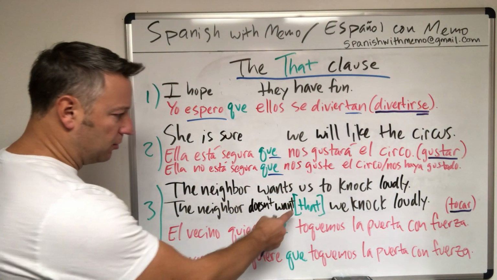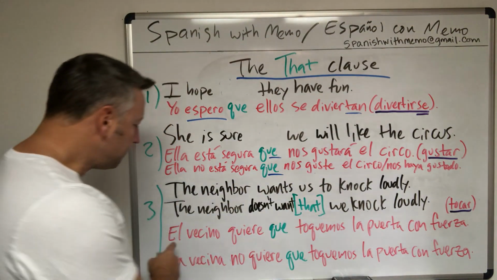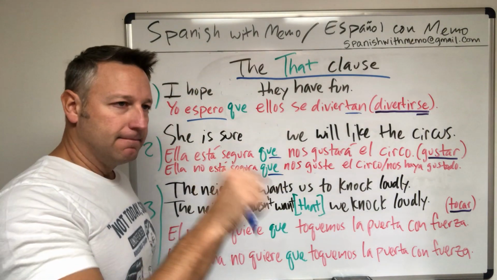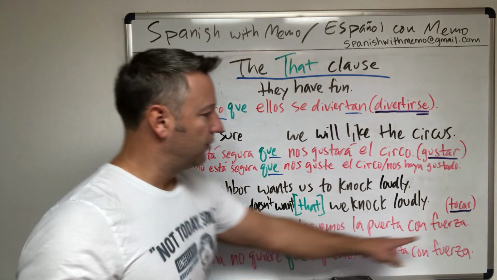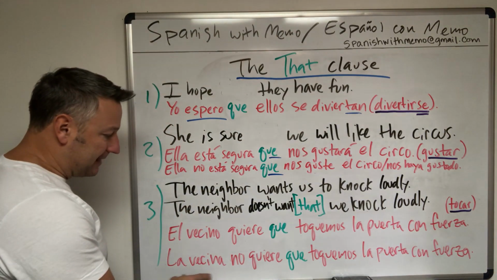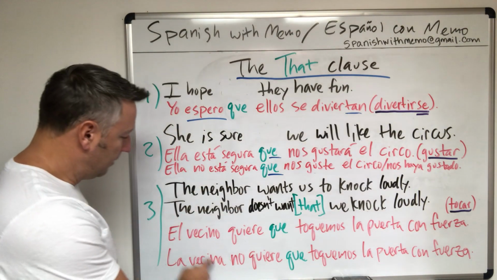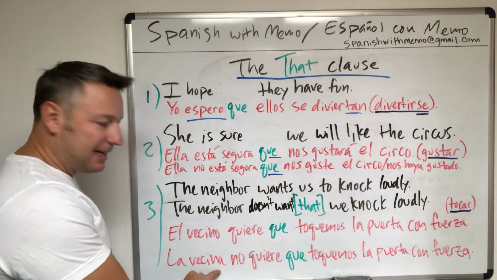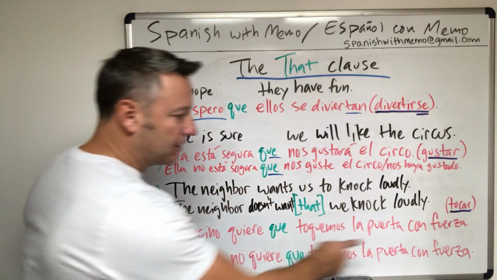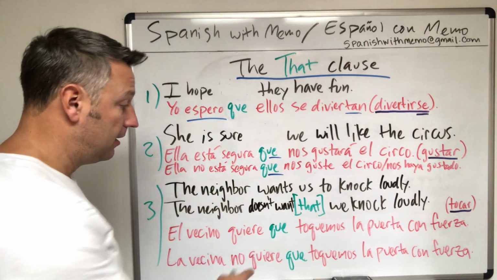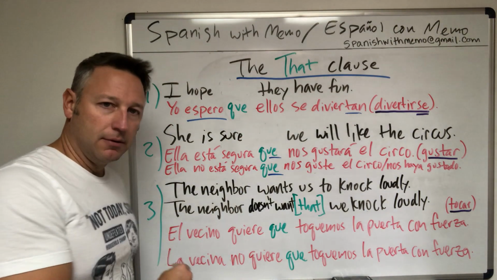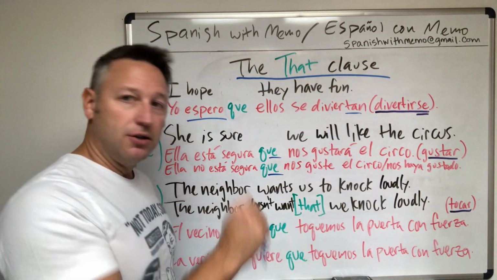I did that just to make the translation into Spanish. El vecino quiere que toquemos la puerta con fuerza. Okay? To knock on the door, use the verb tocar here. Tocar la puerta. El vecino, the male neighbor, la vecina, the female neighbor. La vecina no quiere que toquemos la puerta con fuerza. So she doesn't want that we knock loudly. However, the male neighbor, hard of hearing, wants us to knock loudly.